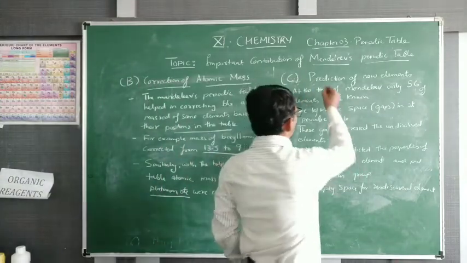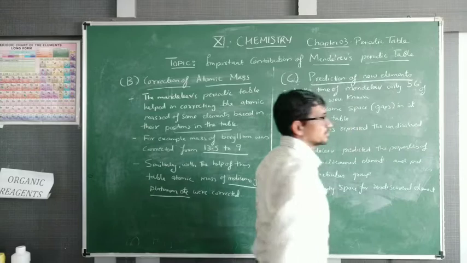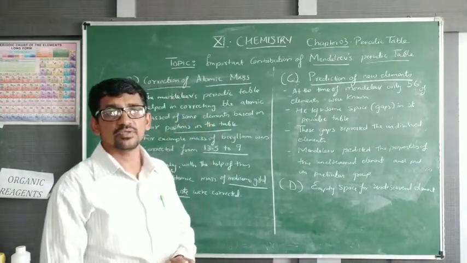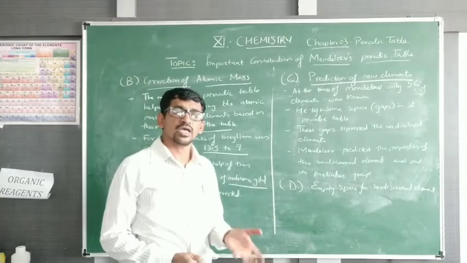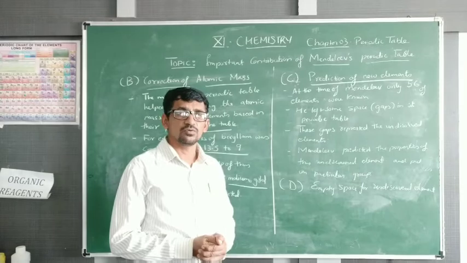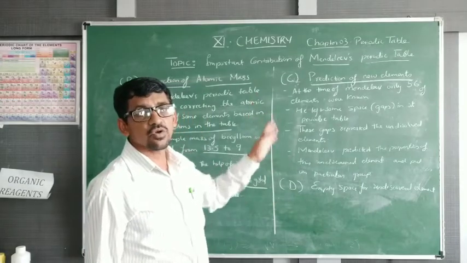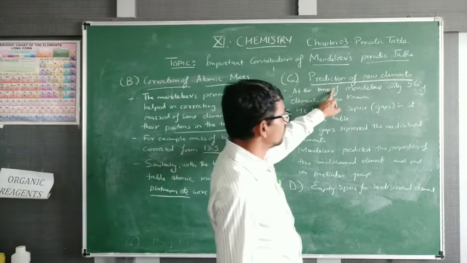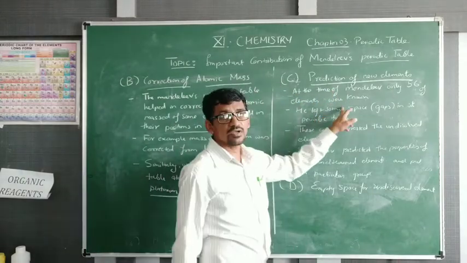Third, prediction of new element. Prediction or discovery of new element, where to put and what will be its position, can be helped by following the Mendeleev periodic table. At the time of Mendeleev, only 56 elements were discovered.